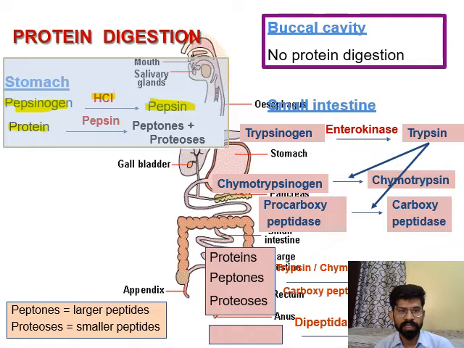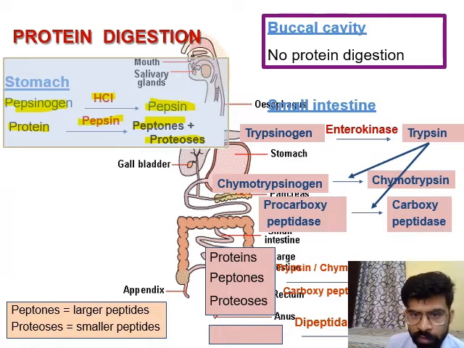Protein digestion will start with the help of this pepsin, and it will convert protein into peptones and proteases. So the first product of protein digestion is peptones and proteases, and it mainly occurs in the stomach area.